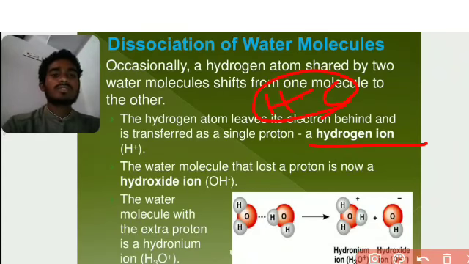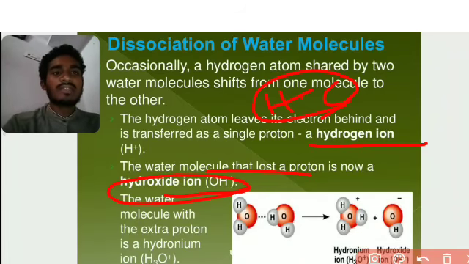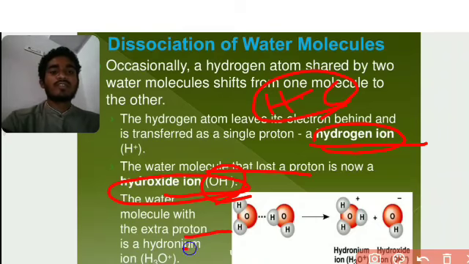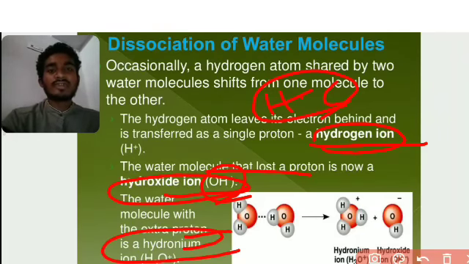Okay, so next, a water molecule that loses a proton becomes a hydroxide ion. Water can lose one proton and transfer a single electron, so it becomes a hydrogen ion and a hydroxide ion. A water molecule with an extra proton, a hydrogen ion, is formed when we add water to another H plus, so it can act as H3O plus.